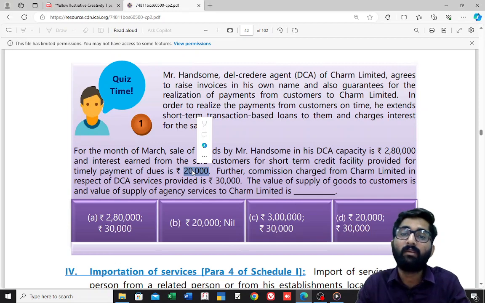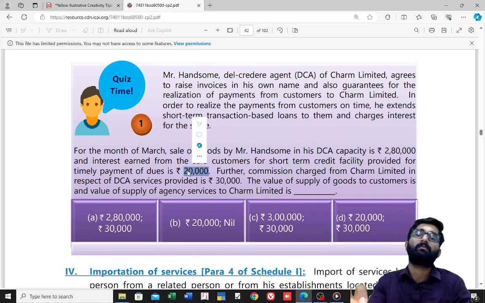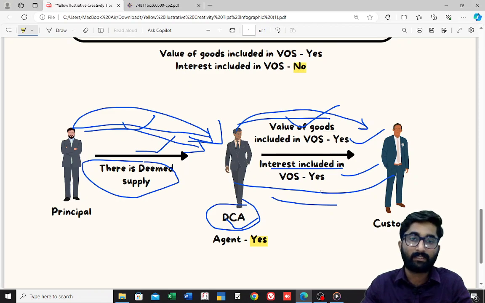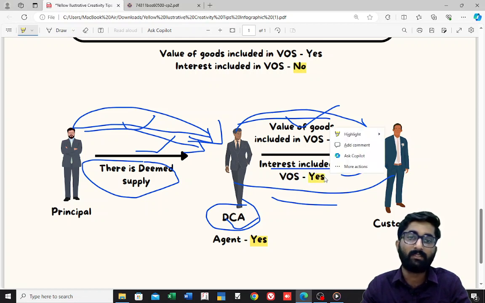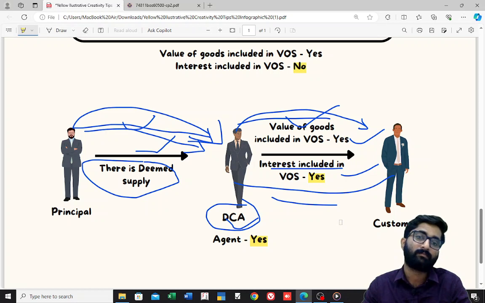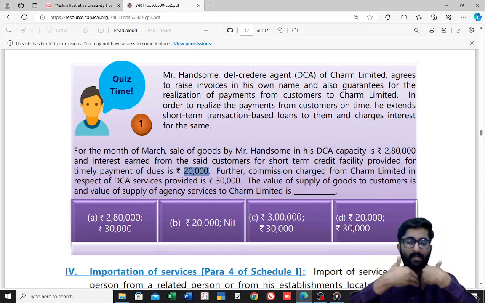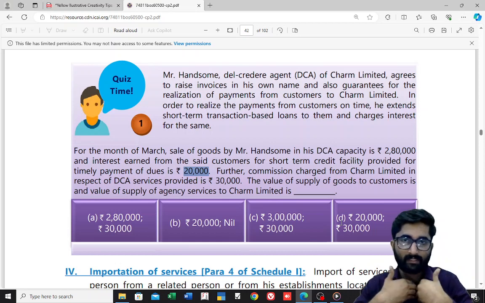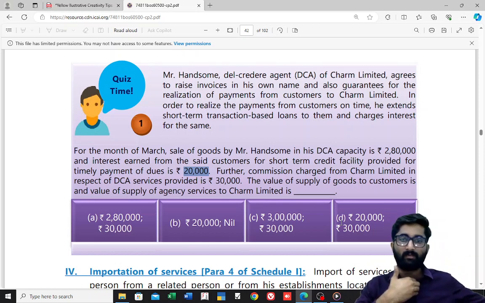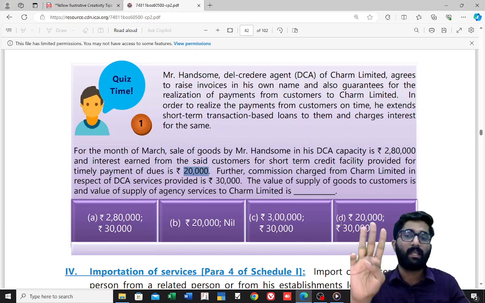Do I need to include this 20,000 in the value of supply? Yes, interest is included in the value of supply. So the value of supply between the del credere agent, Mr. Handsome, and the recipient customer is 2,80,000 plus 20,000, 3 lakh.